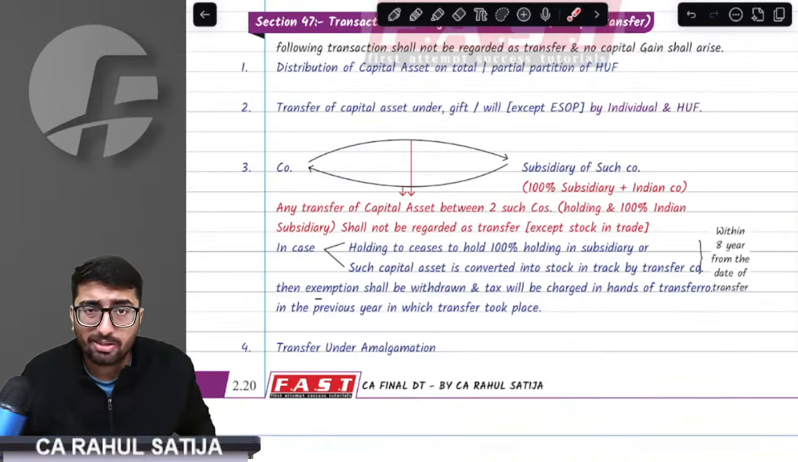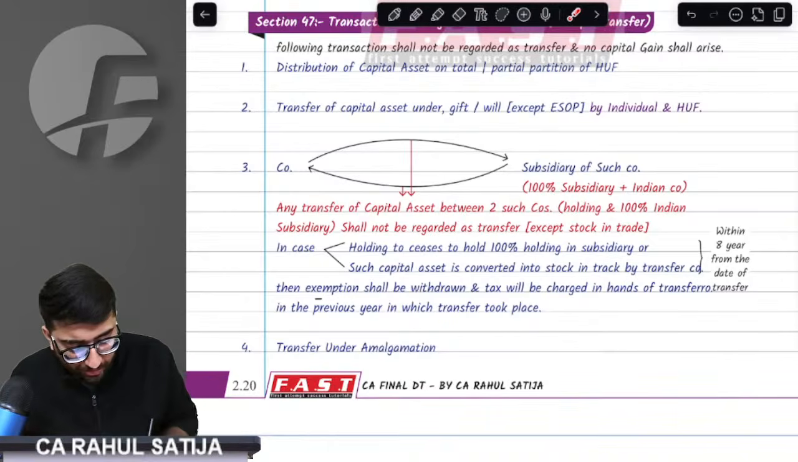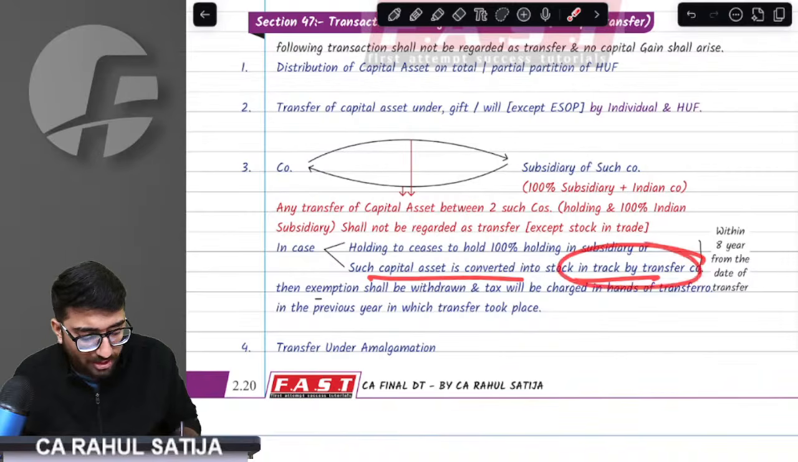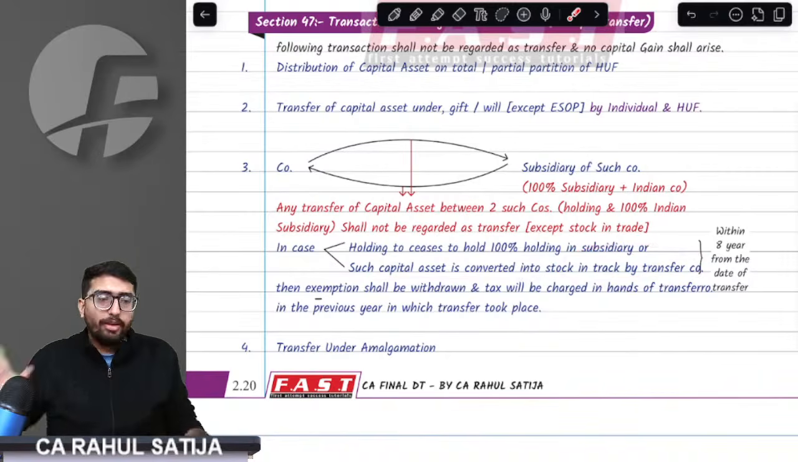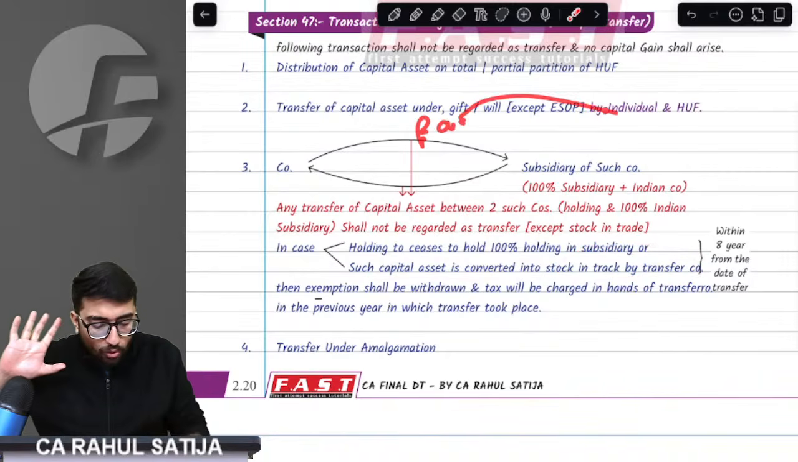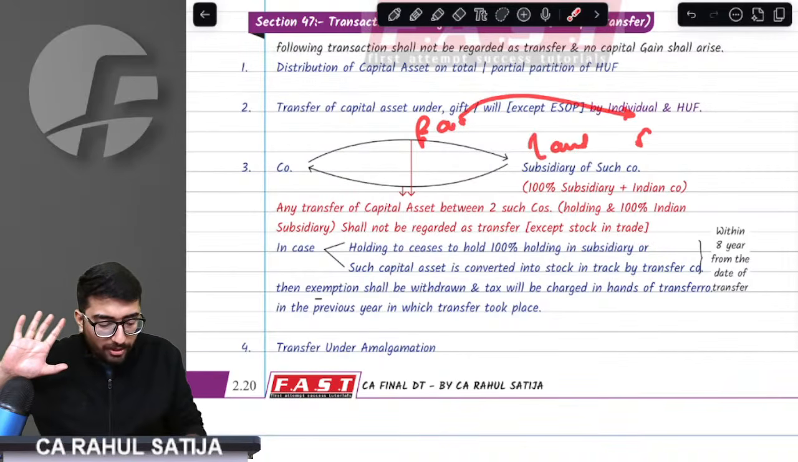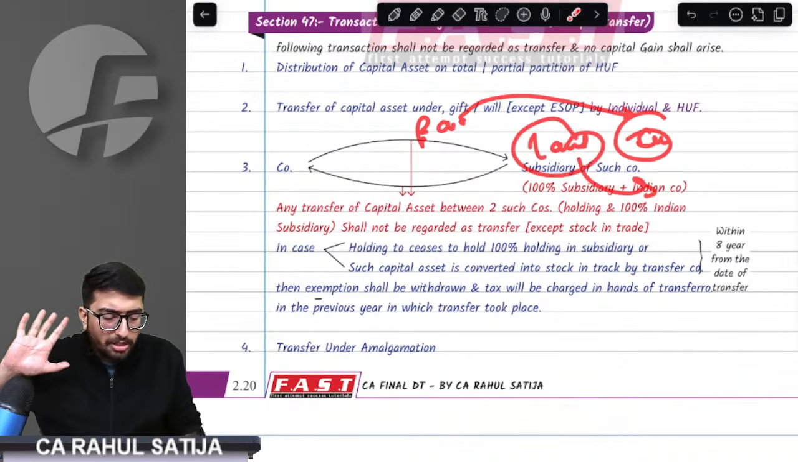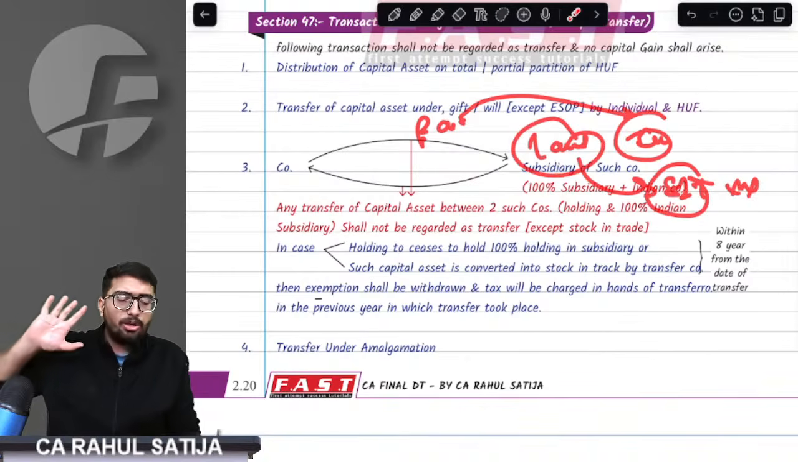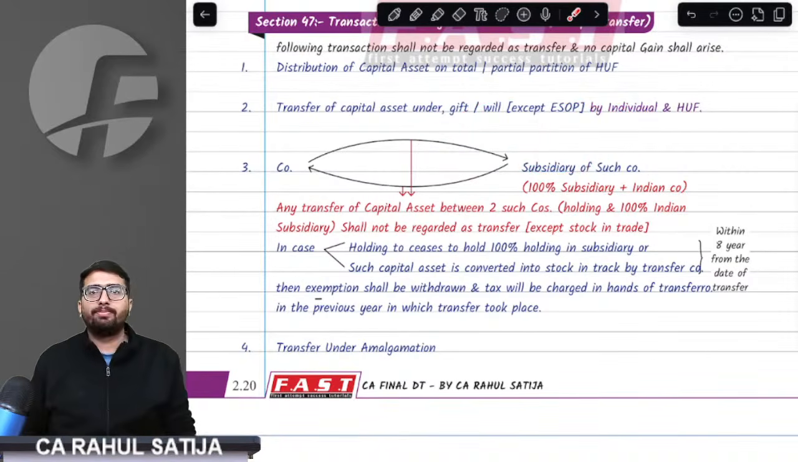Third important condition is that the recipient shall not convert such asset into stock in trade. For example, if we have a parent who transfers a land to a subsidiary and the subsidiary converts this land into stock in trade, the provision says no, it is not allowed. At least up to 8 years, it is not allowed.